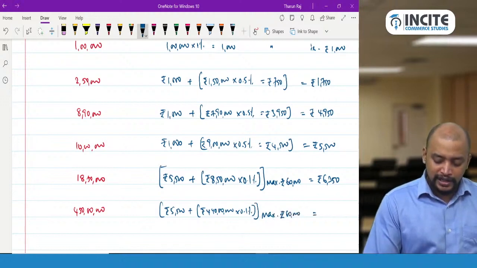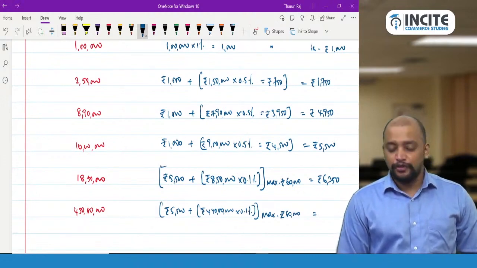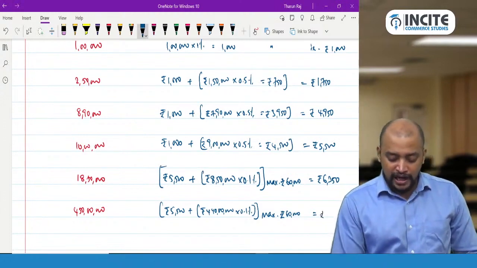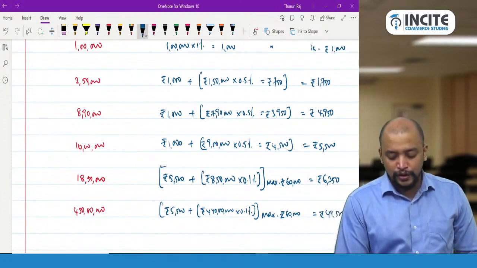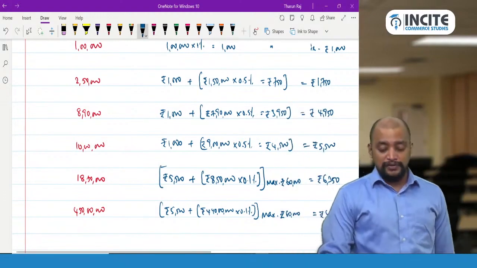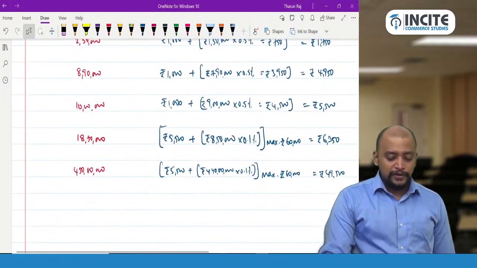So that is 440 lakhs into 0.1%, 44,000. 44,000 plus 5,500 is 49,500. So when the transaction goes beyond that, only the maximum 60,000 will be applicable. So this should be taken as the slab rate model with respect to this.